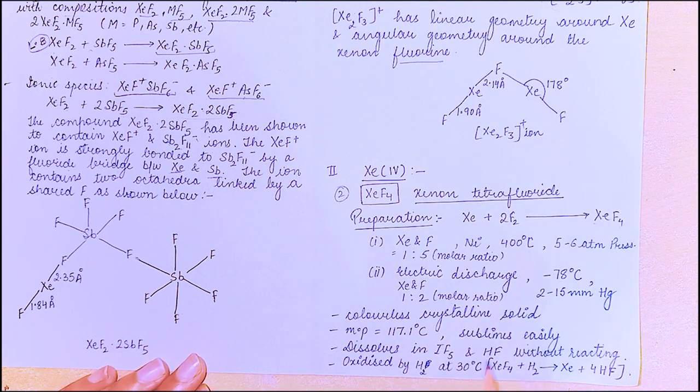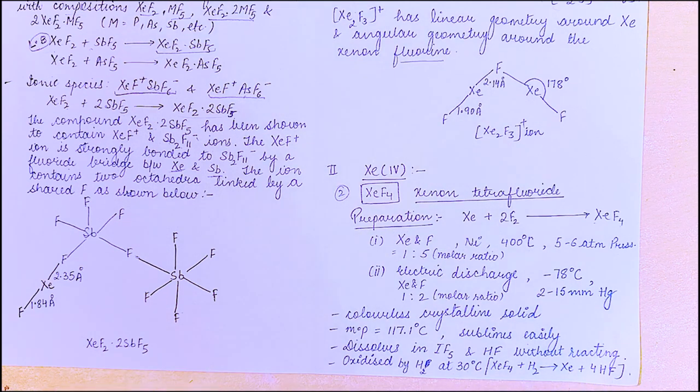It dissolves in IF7 and HF without reacting, and it is oxidized by hydrogen at 30 degrees Celsius. You can see that XeF4 plus hydrogen gives Xe plus 4HF. So if you are listening to me carefully, you must have noted that I said oxidized by hydrogen at 30 degrees Celsius.